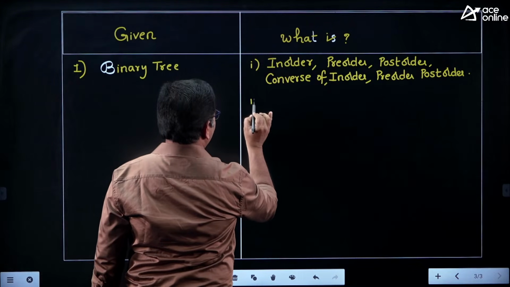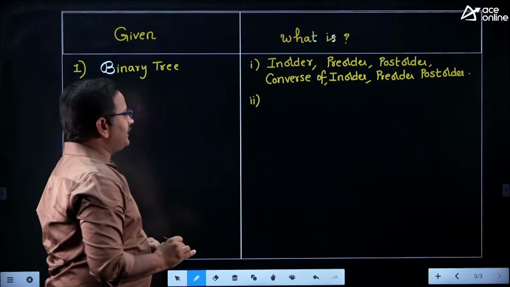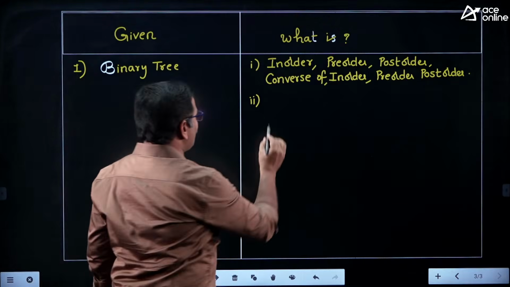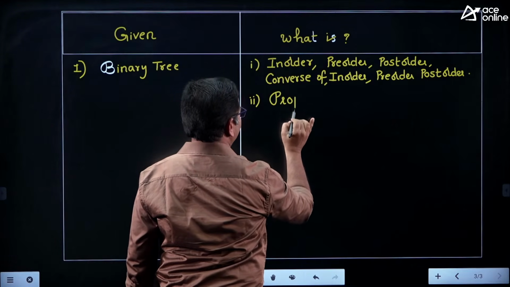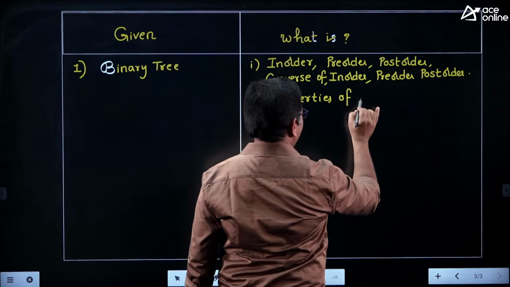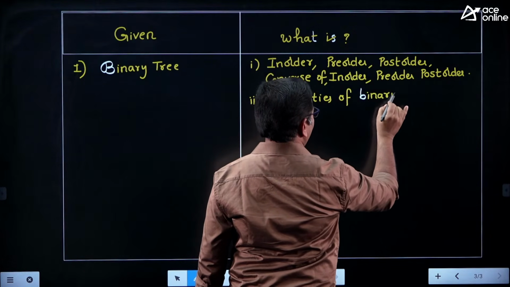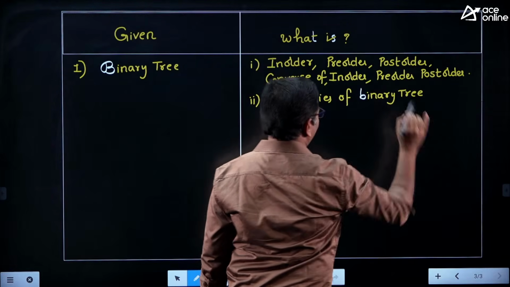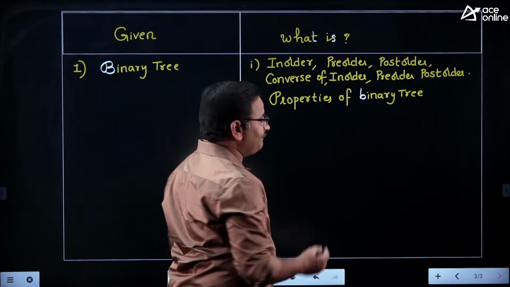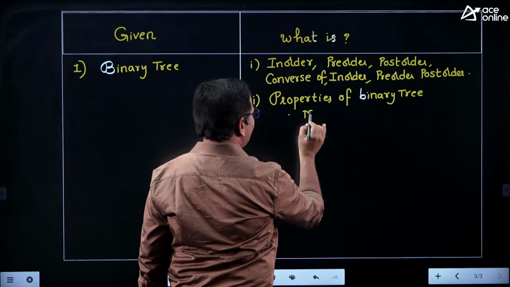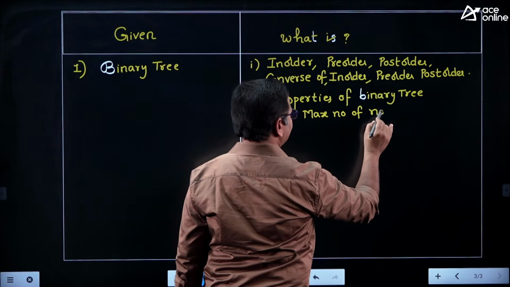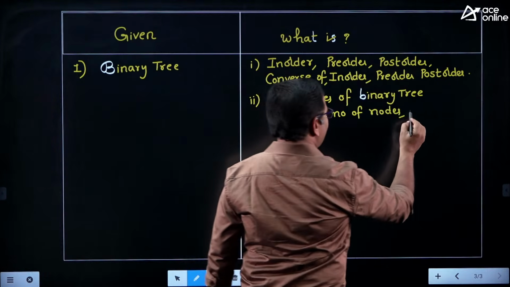And the second way of asking questions is, for the given binary tree, they will ask questions based on properties. That is properties of a binary tree. So what type of properties will they ask? They will ask how many maximum number of nodes are possible, max number of nodes, comma, min number of nodes,